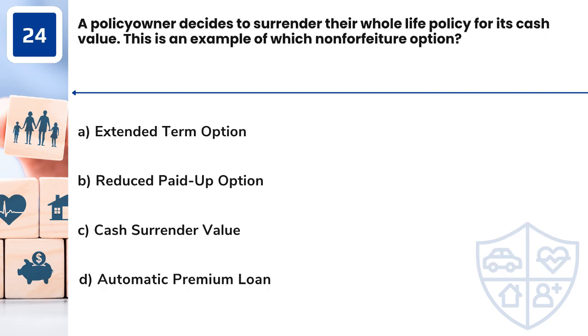Question 24. A policy owner decides to surrender their whole life policy for its cash value. This is an example of which non-forfeiture option: A. Extended term option. B. Reduced paid-up option. C. Cash surrender value. D. Automatic premium loan.